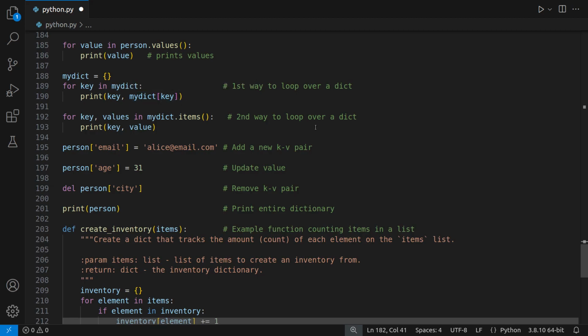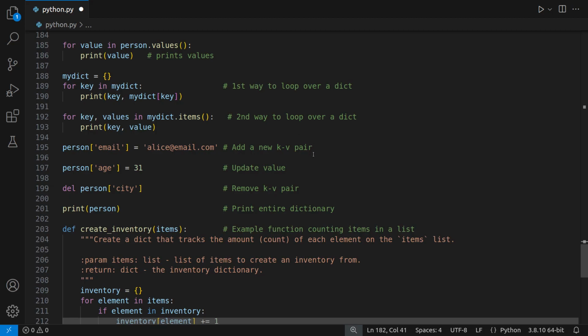Another way to loop over and get the keys and values from a dictionary is to say, for key, value in myDict.items, remember items is key value pairs, then you can say print key, value. It knows that the key is the first thing in the items and the value is the second. So these are both equivalent, both are perfectly valid, and one is neither better than the other. You can really use either.